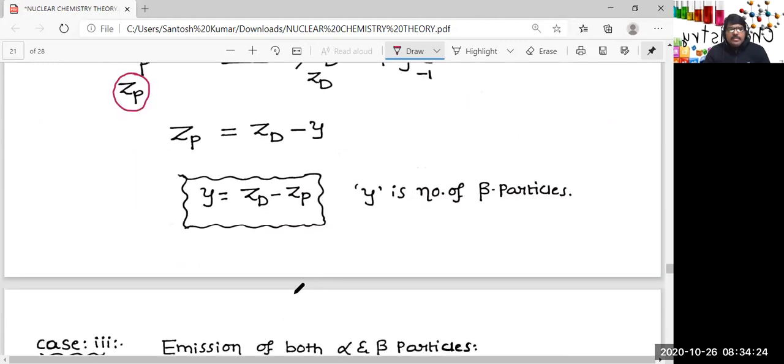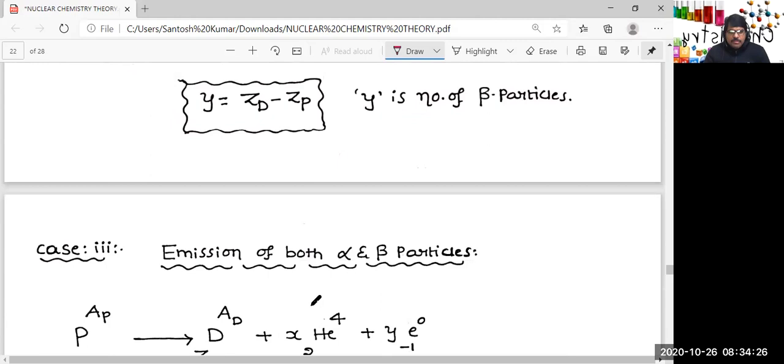And the third one, emission of both alpha and beta particles. It doesn't mean that in a single step both alpha and beta occur, but particularly in sequential reactions. So for example, this is the parent nuclide. This is D1, this is D2, this is D3. Like this, in a sequence, the reaction is taking place. Here, an alpha particle is emitted. Here, a beta particle is emitted. Again, an alpha particle is emitted. Like that, the reaction is taking place in a sequence.